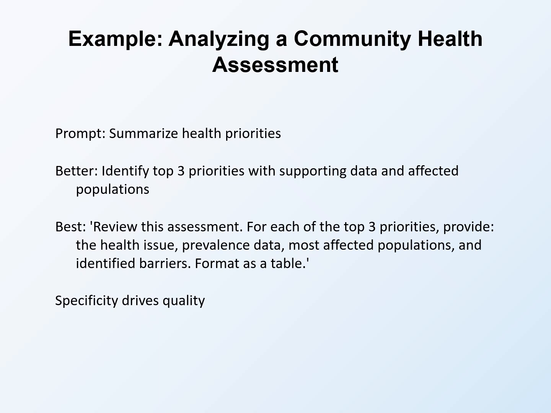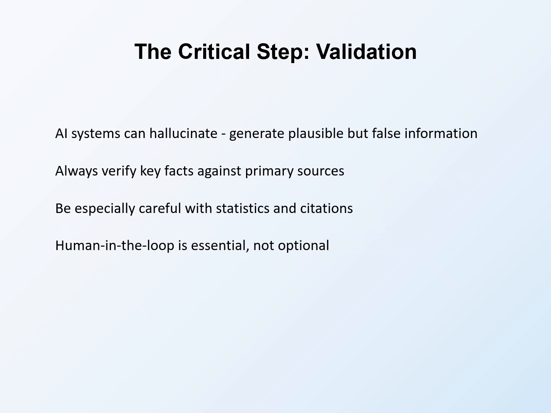Specificity drives quality. Now for the critical step that many people skip: validation. AI systems can hallucinate. That's the technical term for when they generate plausible sounding but false information. They might cite a study that doesn't exist. They might give you statistics that seem reasonable but are made up. They might confidently state something that's simply wrong. This means you must verify key facts against primary sources.